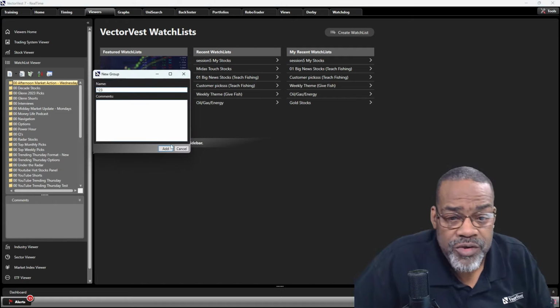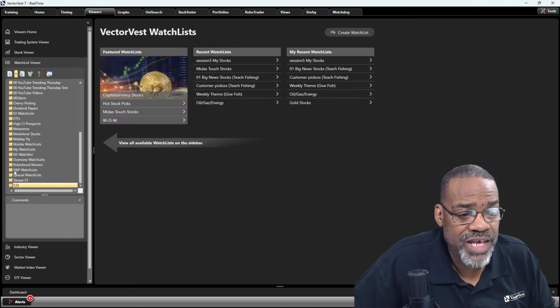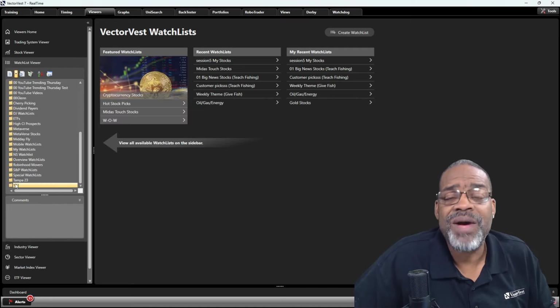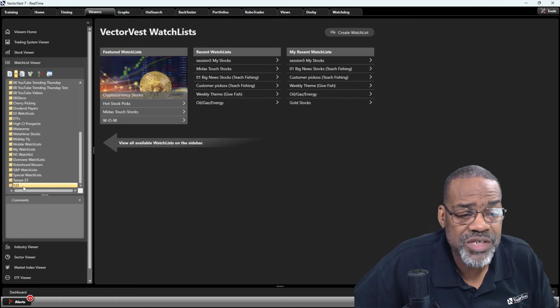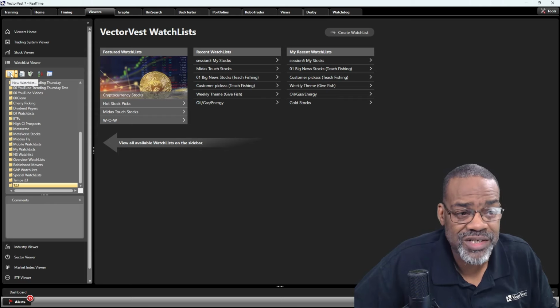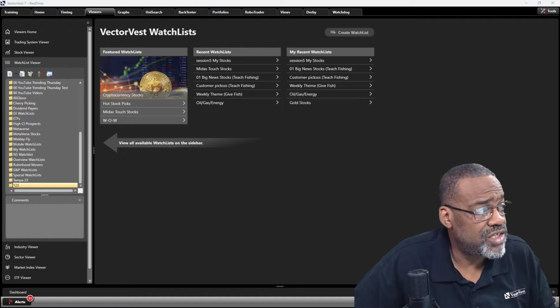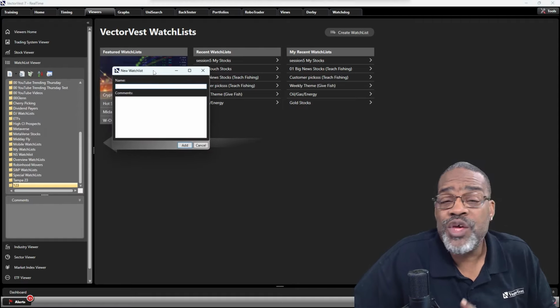Now you'll see a group pop up with a yellow folder. All right, there's my filing cabinet. Now I want to put stocks within that filing cabinet. Make sure that the group is highlighted, and now I can simply push on the page here that says new watch list. It knows that that group is highlighted. It's going to put that new watch list into that group. You've got to do that.